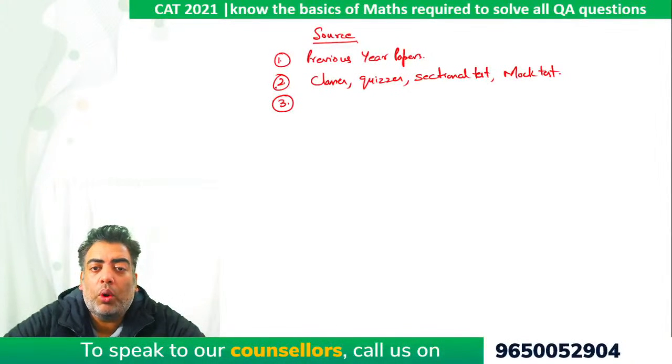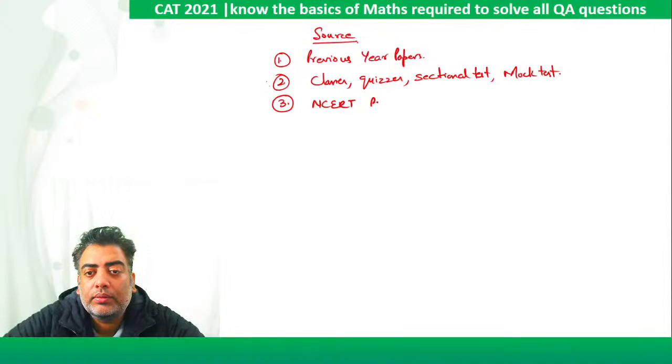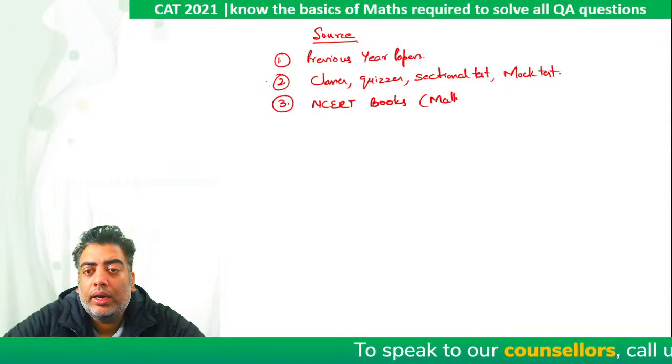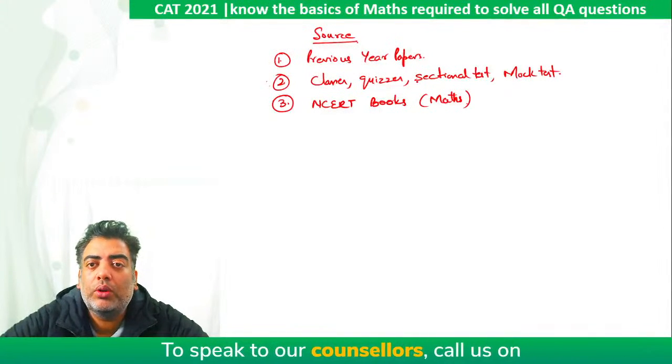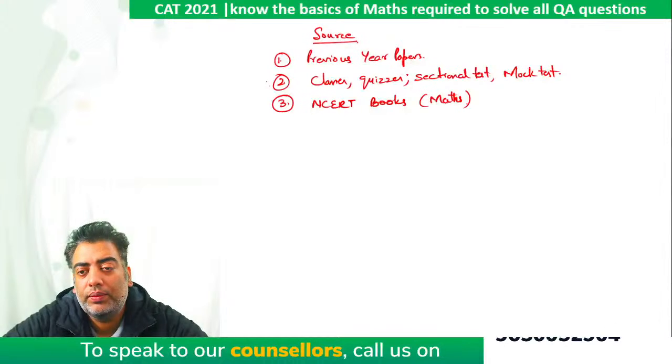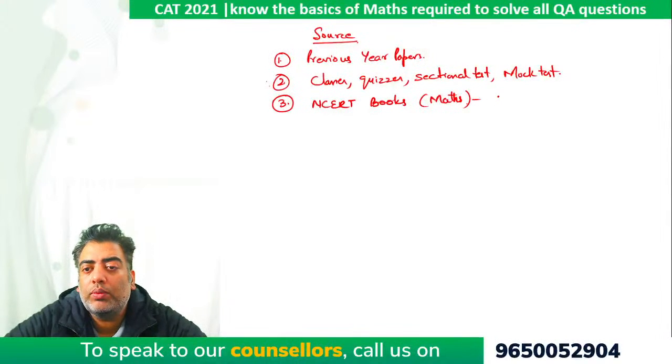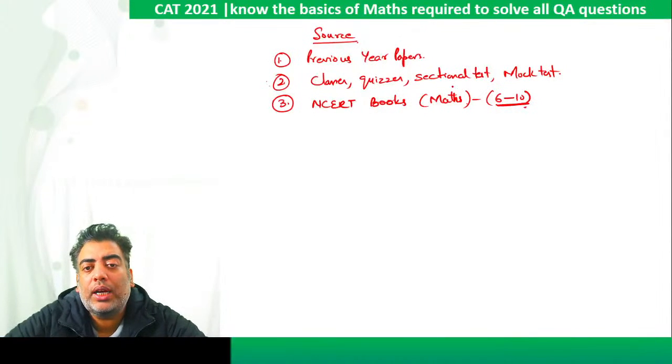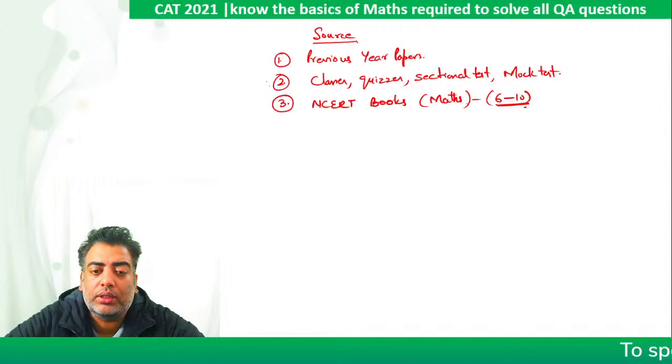Along with that, in order to do good in previous 2.1 and 2, we must solve NCERT books of maths. Irrespective of your level, how comfortable you feel with the subject, do solve all the books from class 6 to 10. Right? And all these books are available online free of cost.